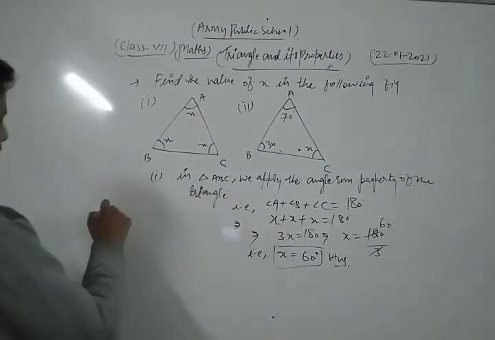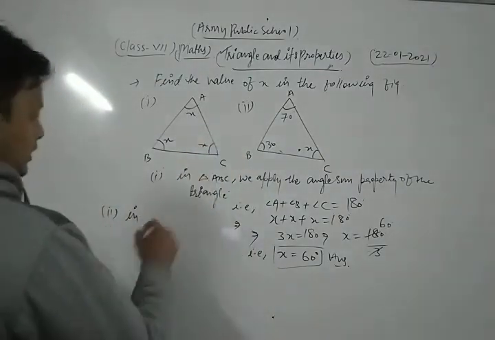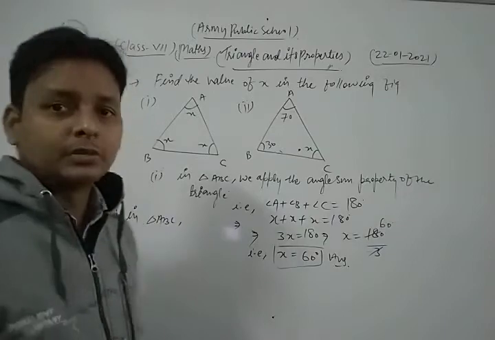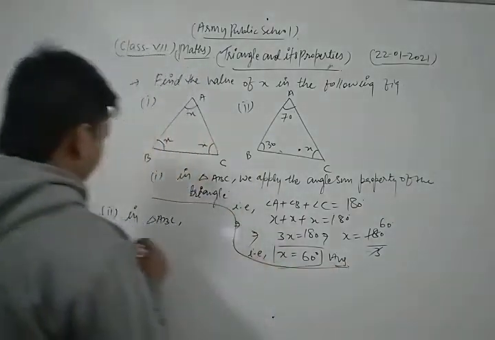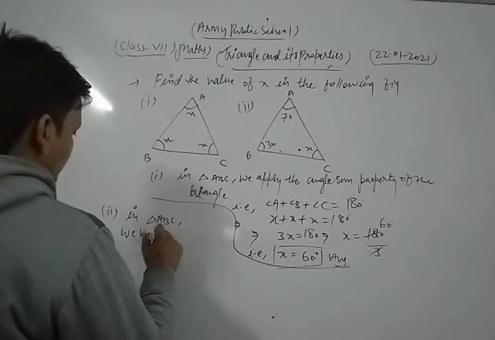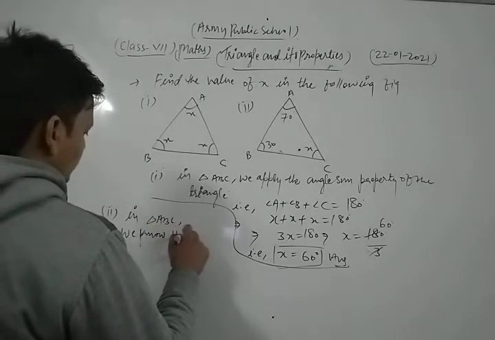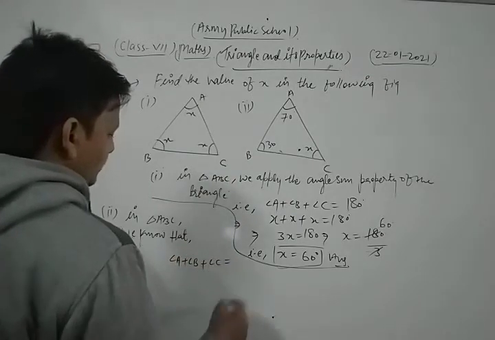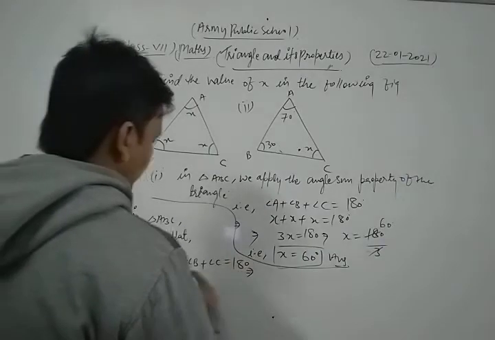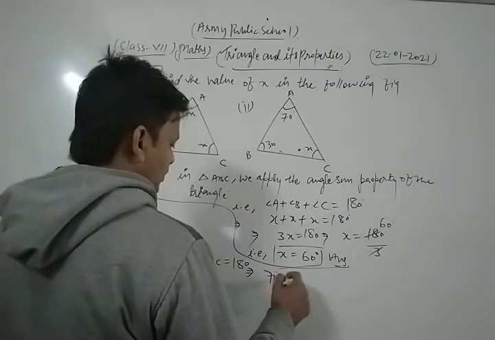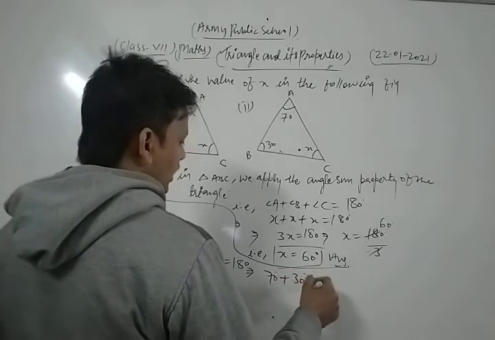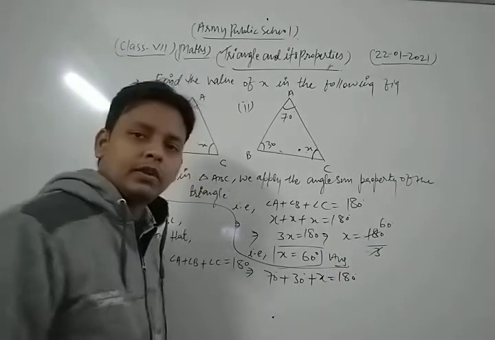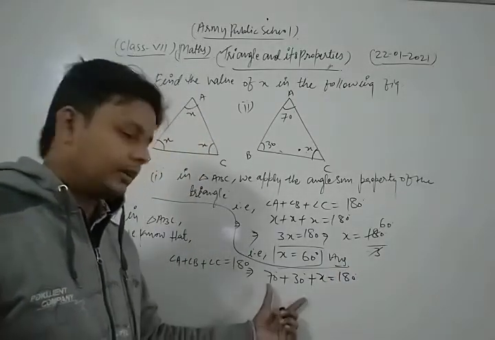Let's see. In triangle ABC, we also apply the angle sum property of the triangle. Okay, we know that angle A plus angle B plus angle C is equal to what? This is 180. Now angle A is what? 70 degrees plus angle B is what? 30 degrees and angle C is what? X. Okay. Now is equal to what? 180. The sum of all interior angles of a triangle is 180, na? So here we apply that property.